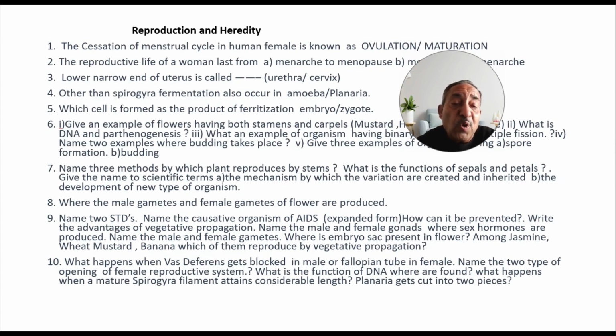Question number 10. What happens when vas deferens gets blocked in the male or fallopian tube in the female? Name the two types of opening of female reproductive system. What is the function of DNA? Where is it found? What happens when a mature Spirogyra filament attains considerable length? Planaria gets cut into two pieces.